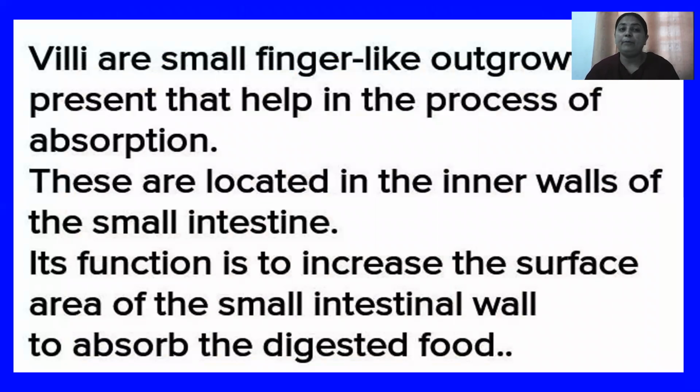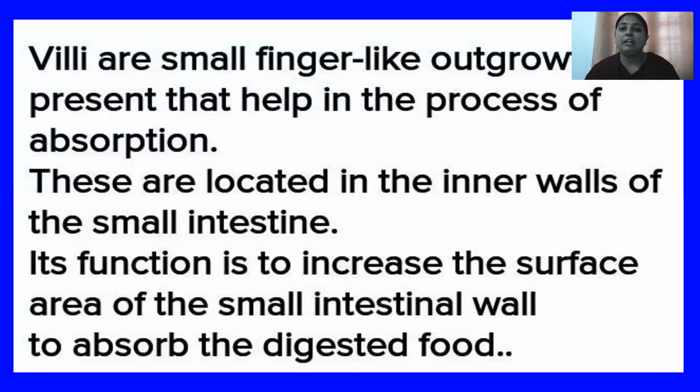Yes, students. A very important thing related to the small intestine is the presence of finger-like projections on the wall of the small intestine, and these are known as villi.